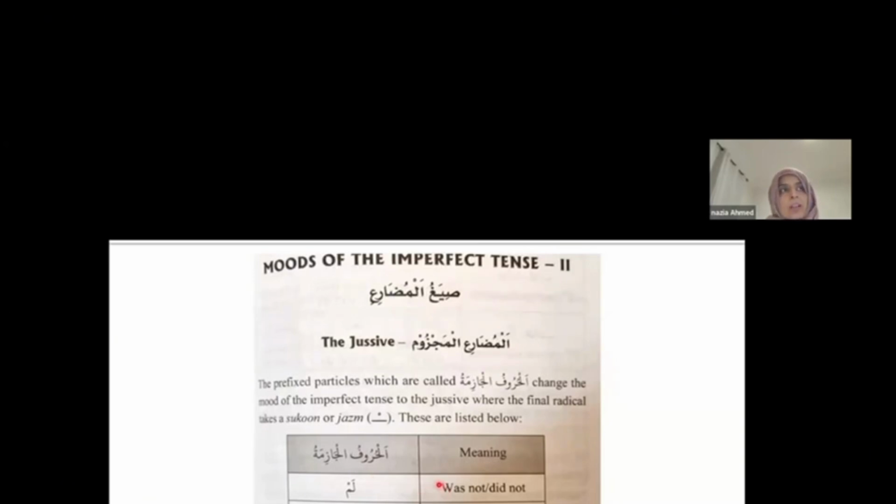And how do we recognize that? In the first form, there's a jazm on the kalima lam. And what are these letters? Lam, was not, did not. Now just imagine, because of this, the mudari is changing into a past tense. Look: was not, did not, yet, if, should, do not, should not. You see that? So because of these letters, the mudari will be translated slightly differently.